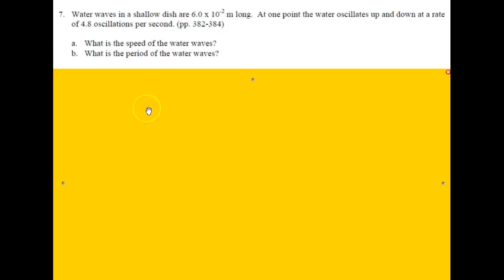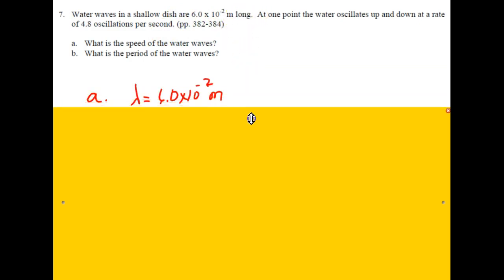On to number 7. Water waves in a shallow dish are 6 times 10 to the negative 2 meters long. That would be 6 centimeters. At one point, the water oscillates up and down at a rate of 4.8 oscillations per second. So the 6 times 10 to the negative 2 meters long is going to be our wavelength. And then the 4.8 oscillations per second is disguised as frequency.